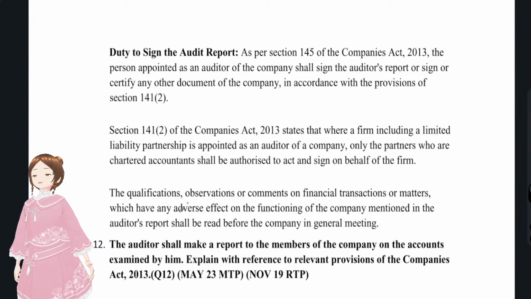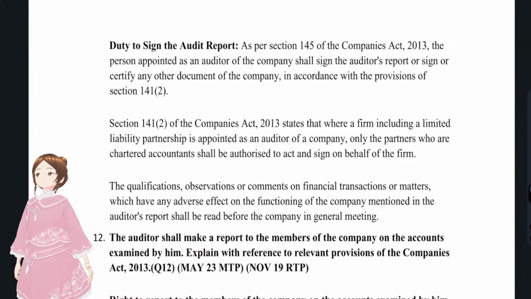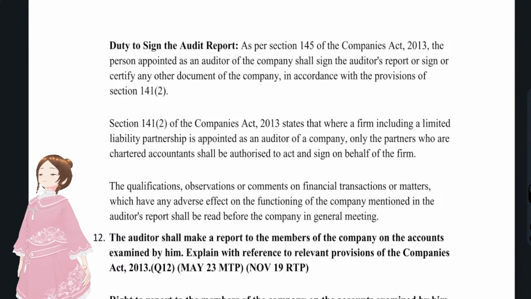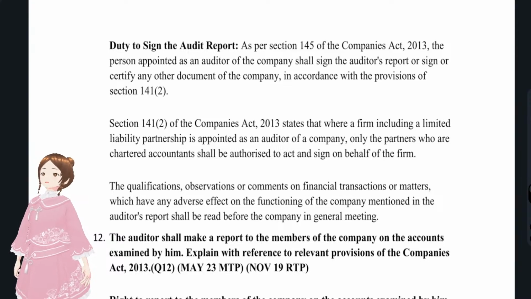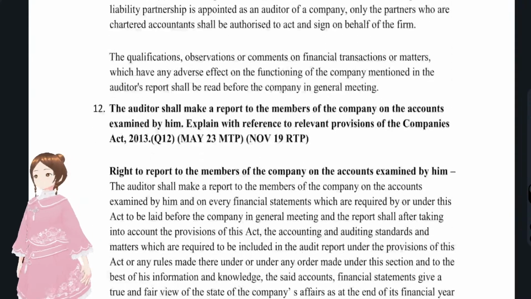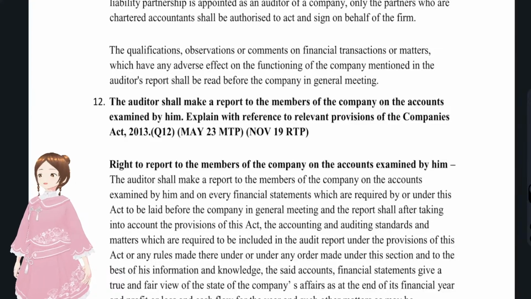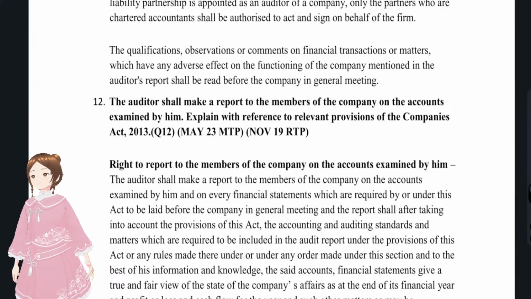And if they have given any kind of qualifications, or any kind of adverse report, like a modified opinion, they have to give reasons for that also in the audit report. Okay, that's it with regards to the duty. With regards to who could sign: if it's an individual, he could sign. Whether it's a firm or an LLP, only the partners who are CAs, the engagement partner, have to sign the audit report. And if there were any modified opinion, they have to give the reasons for that.